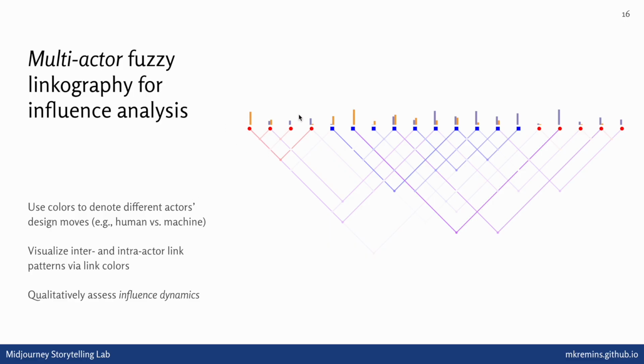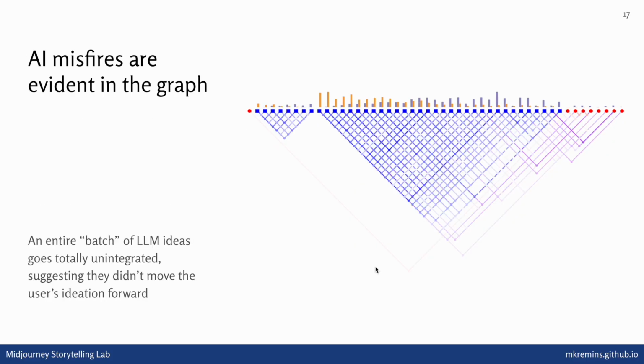Here we denote that user-created moves or user-submitted ideas are red, whereas when the machine generates an idea, that's marked here as blue. And we start to look at the links between them to figure out whether the user is influencing the machine more or vice versa. And when we look at them in this way, we can start to see visible evidence of AI misfires. There's a big cluster of ChatGPT-submitted ideas here that are all related to one another quite strongly, but that are also clearly not what the user was looking for, because they don't get integrated and the user immediately reprompts for different ideas instead.